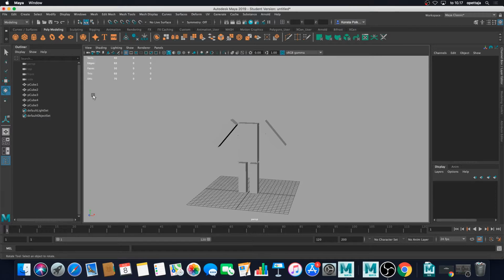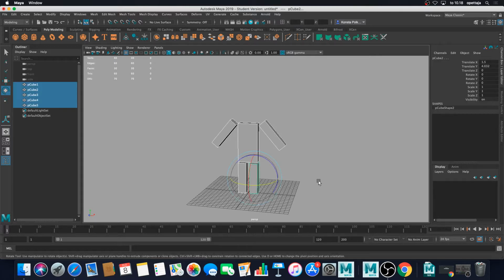And then we are almost at the point where we should combine everything. Yeah, so one thing we are still missing is the head.